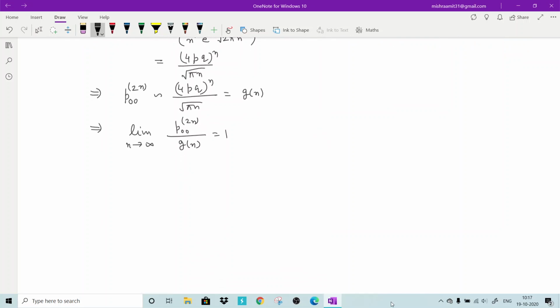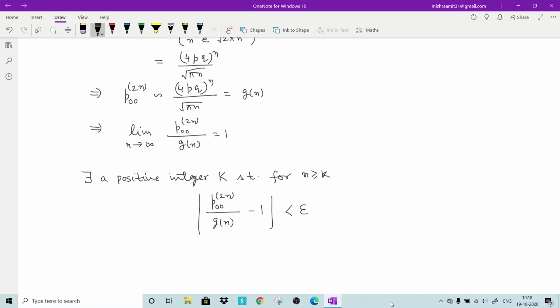It means that there exists a positive integer, say k, such that for n large enough, that means n greater than or equal to k, the modulus of P00 2n divided by gn minus 1 will be less than epsilon, where epsilon is any given positive number.